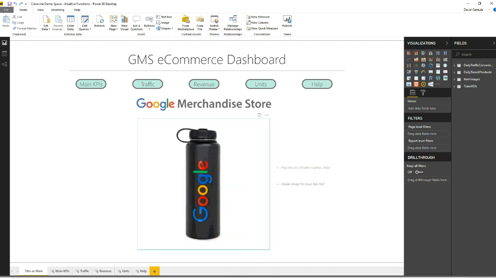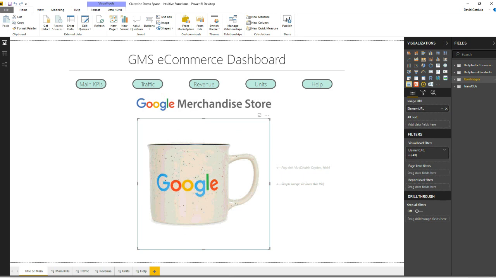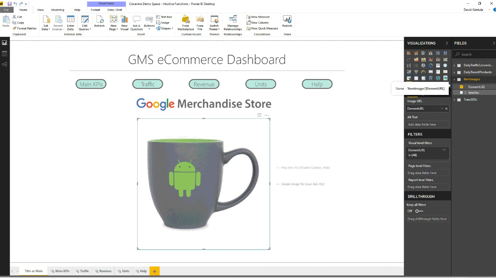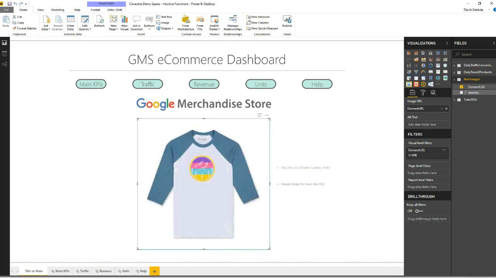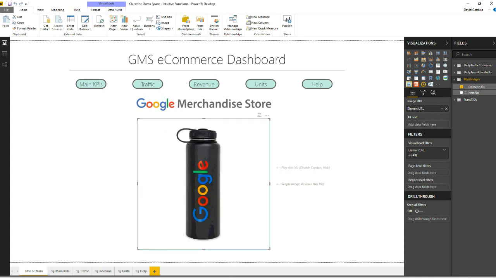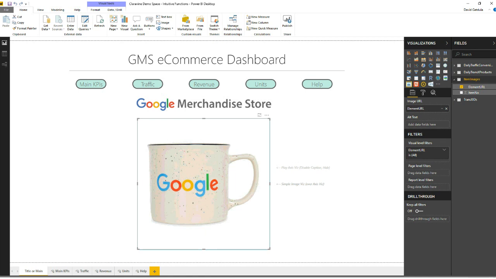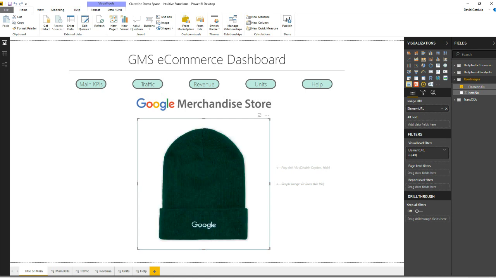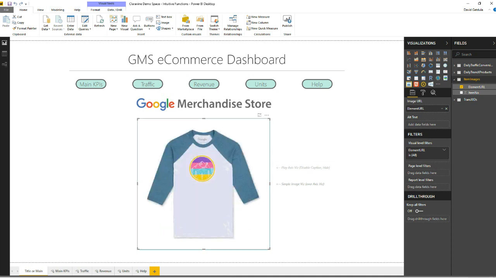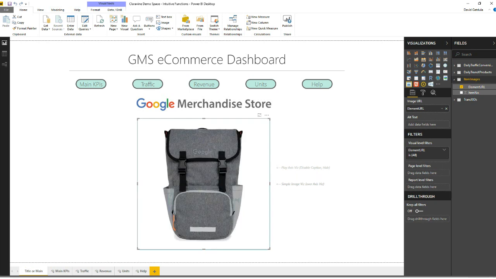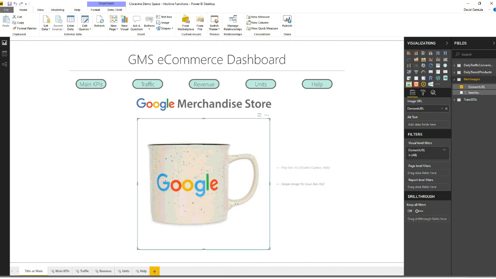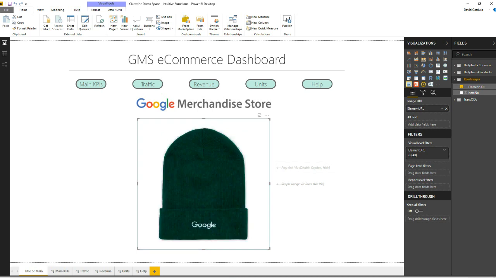So what I've done is, on this guy, it's just a list of URLs that are the item images from the Google Merchandise Store. And the play axis is just scrolling through those different elements that I have. And you can see it's just going through all of those. It's cool to show, for instance, if you have a sale event, showing those sale items, product images. If you work in HR, you can show people's faces. If you want to show previews of the reports that are actually in your report, which I've seen happen before and I've done once, you can start scrolling through those images too. You just have to have the URL or the storage space for them.